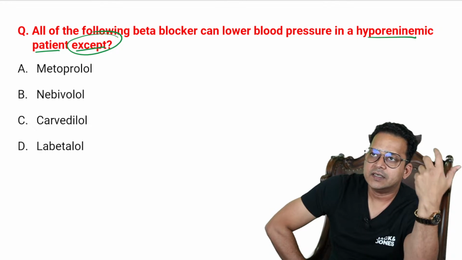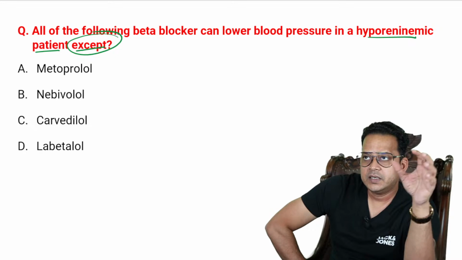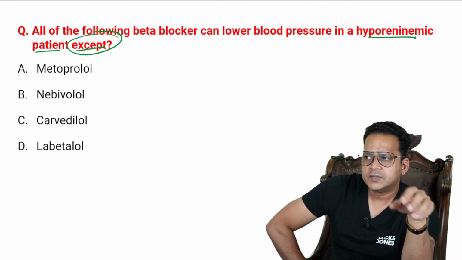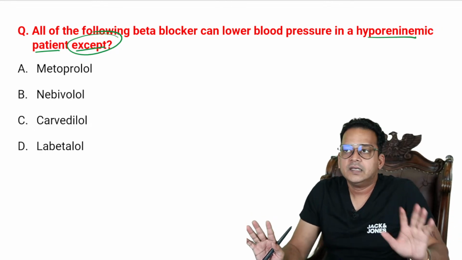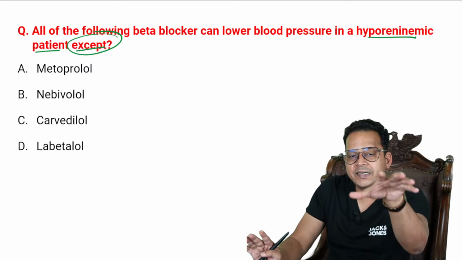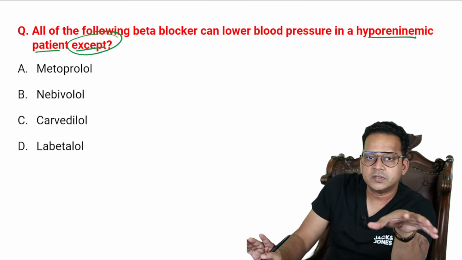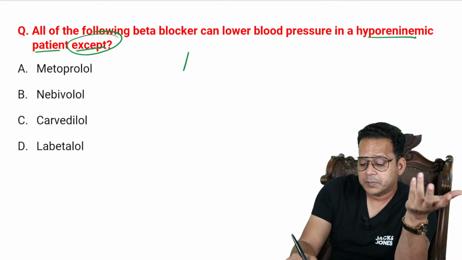Think about this. If I'm giving a beta blocker to a patient of anxiety, will it decrease BP in that patient? A patient of anxiety, right? His BP is normal. It's just anxiety. I'm giving a beta blocker. Will that beta blocker decrease blood pressure in that patient? No, because how do beta blockers decrease blood pressure?